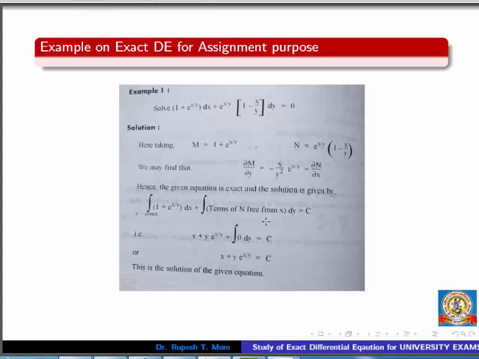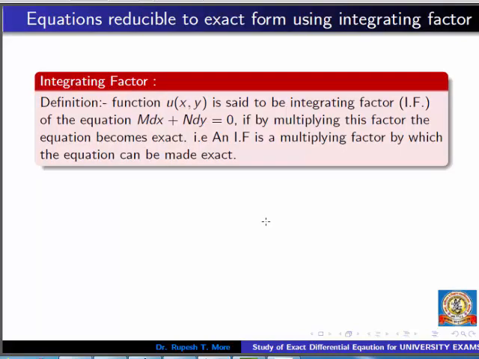Now the question arises in our mind whether all differential equations are exact or not, and if not, then how we can reduce a given differential equation of first order first degree into exact form. Let us discuss this topic: equations reducible to exact form using an integrating factor.